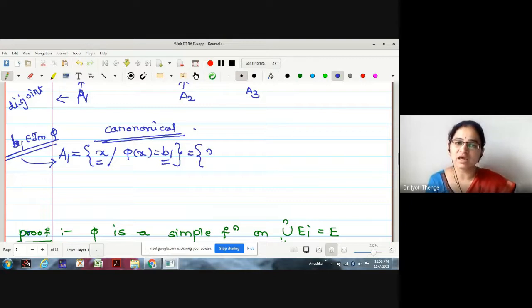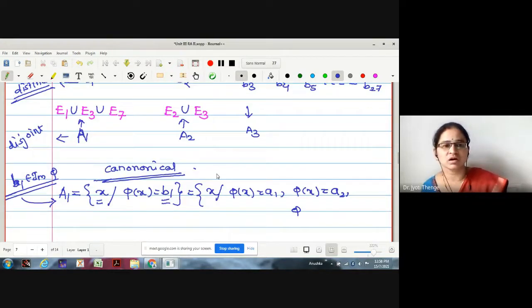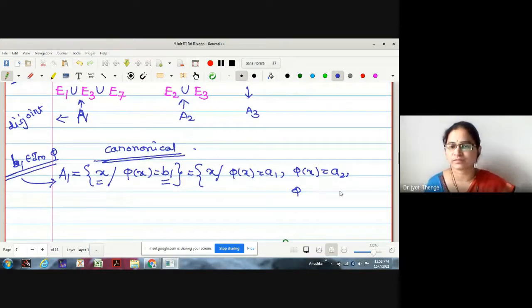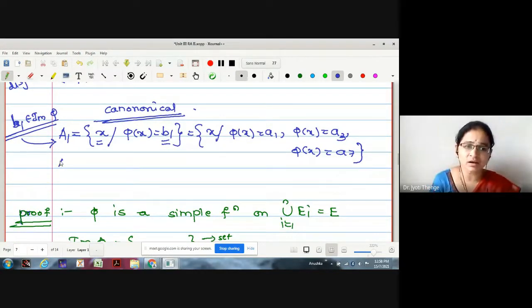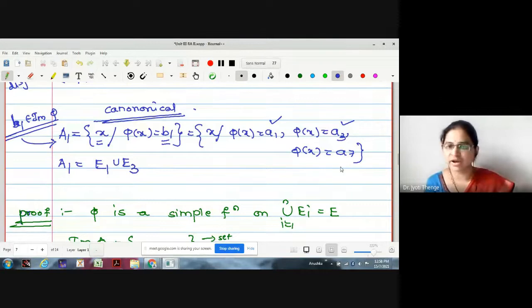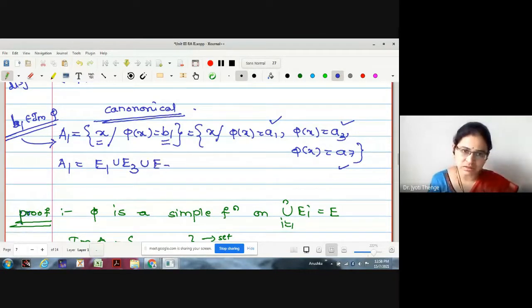This is equivalent to saying the collection of all x such that phi of x is a1, a3, and phi of x is a7. Then what is this A1? May I say A1 will be the union of E1 for a1, E3 for a3, and E7 for a7. Okay.